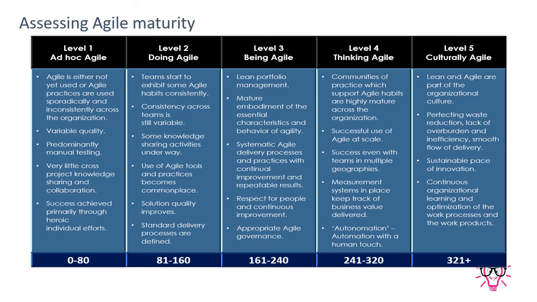In lean portfolio management, mostly being agile is available where mature team members are available. They know basically the characteristics of agile and its behavior. They apply it in their day-to-day life. They systematically start their agile workflow, their agile journey. They know why the ceremonies are important.